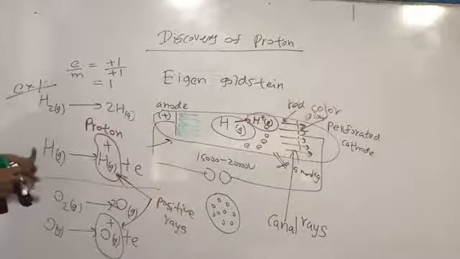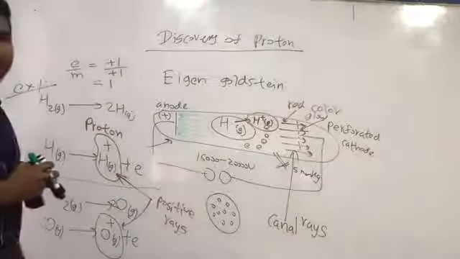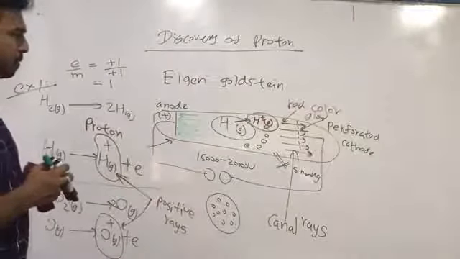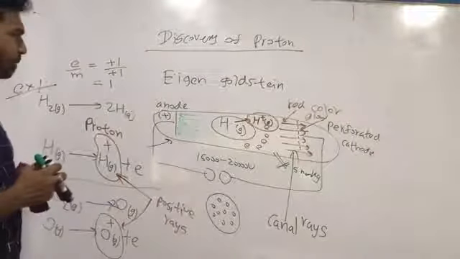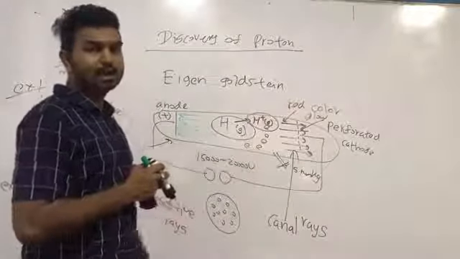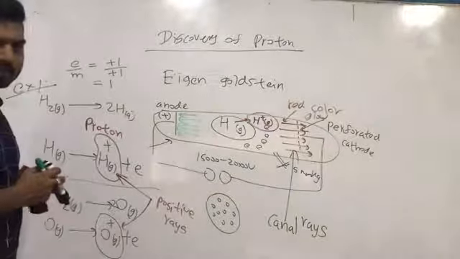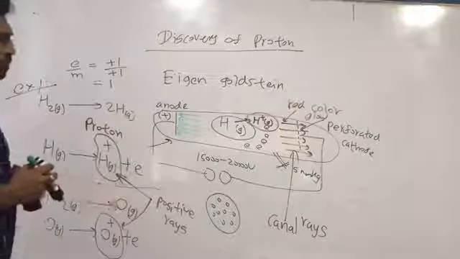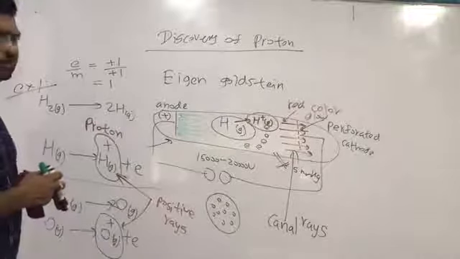And atoms are ionized by the cathode rays, within brackets electrons.